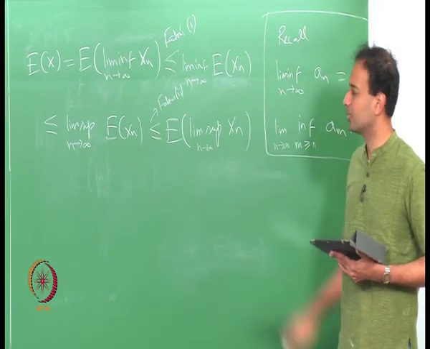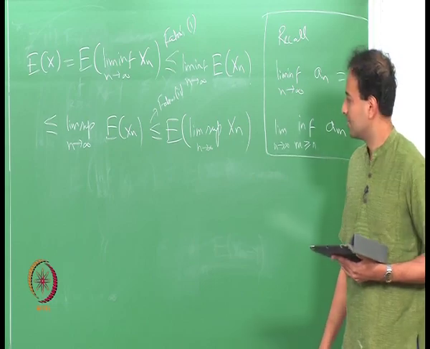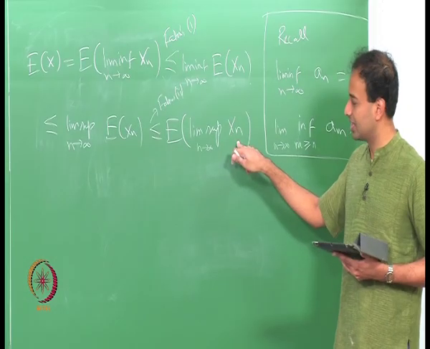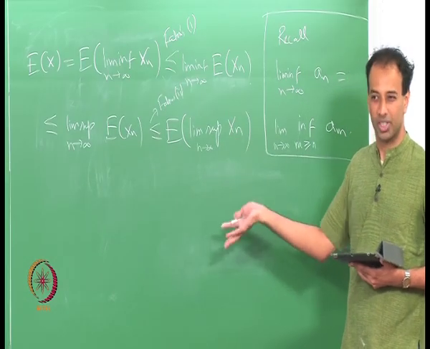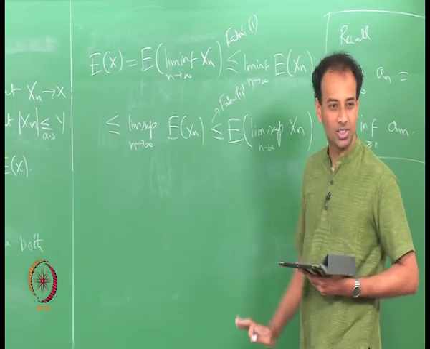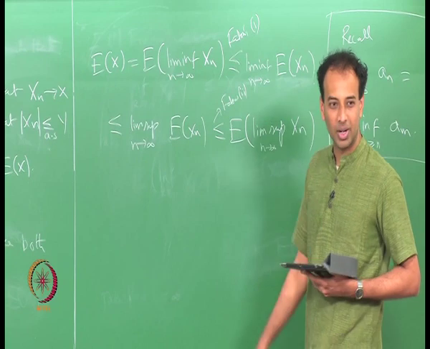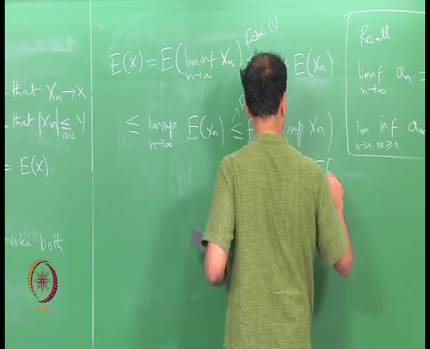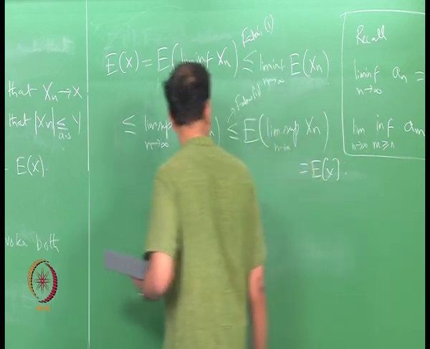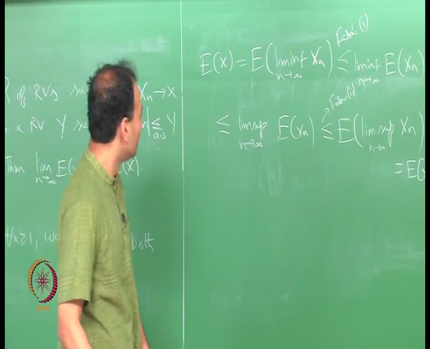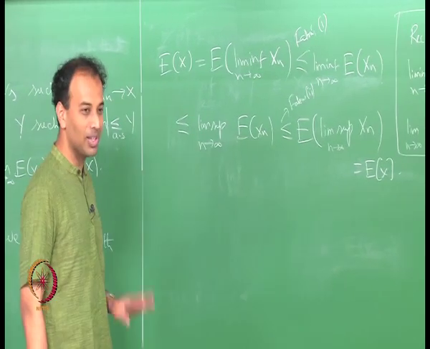Now, what is that equal to? This is just expectation of x again, because lim sup x n is equal to limit of x n, almost sure limit, right, and because there is expectation outside, almost sure is okay. I mean, on a set of probability 0, nothing matters, right. So, this is equal to expectation of x, correct.